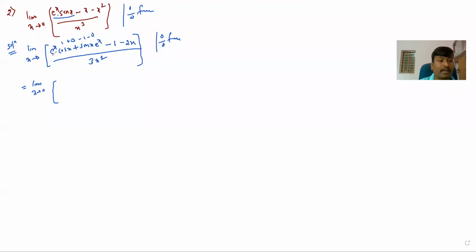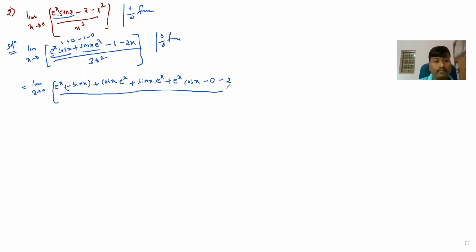How can we differentiate? Again e raised to x as it is. Cos differentiation is minus sin x, plus cos x as it is. Differentiation of e raised to x is e raised to x only. After getting this, next you have to differentiate this term. Here also product rule. Sin x as it is, e raised to x differentiation is e raised to x, plus e raised to x as it is, differentiation of sin x is cos x, minus 1 is 0 and 2x differentiation is 2. It's whole divided by 3x square differentiation is 6x.